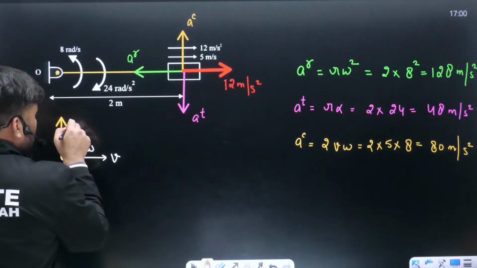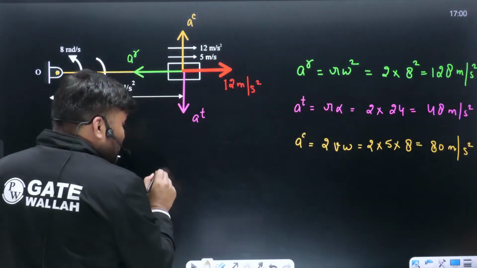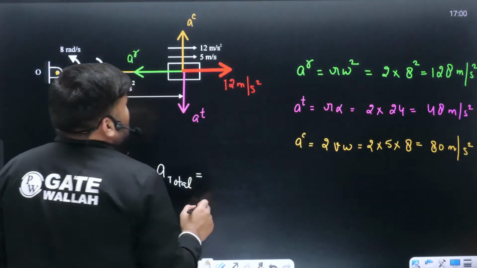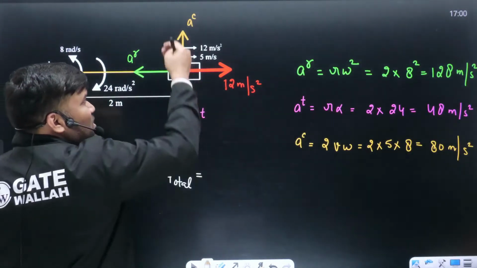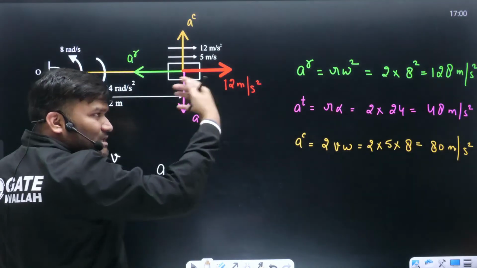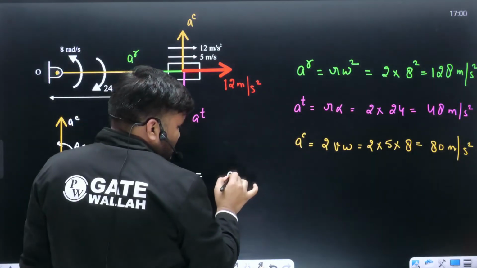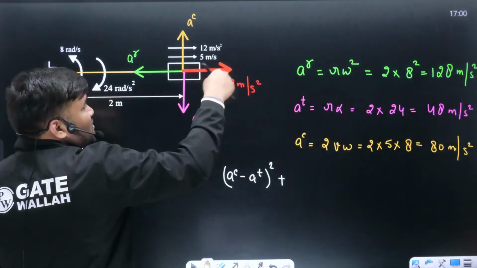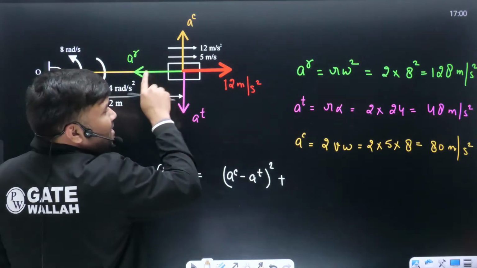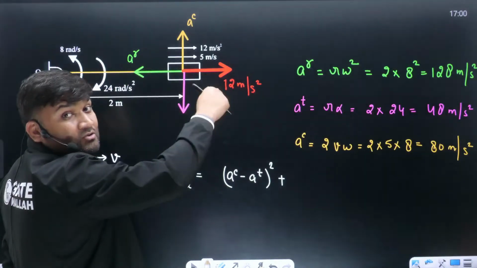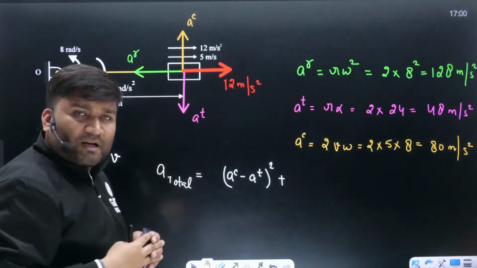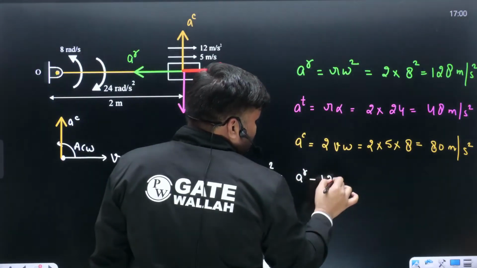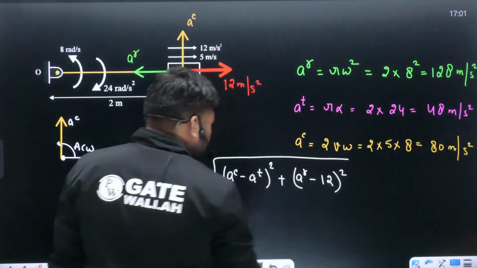How much is the total absolute acceleration, beta? How will we find it? Absolute acceleration, total acceleration, can be written as: Coriolis and tangential, they will be added or subtracted algebraically. How much will it be? This Coriolis minus tangential, square, plus this radial acceleration minus 12, because they are collinear, these vectors will be added or subtracted algebraically. This is how you can calculate.